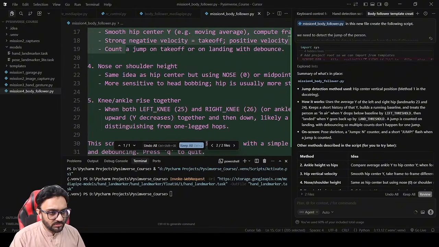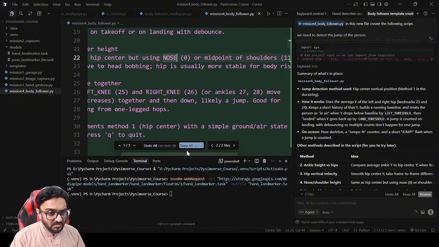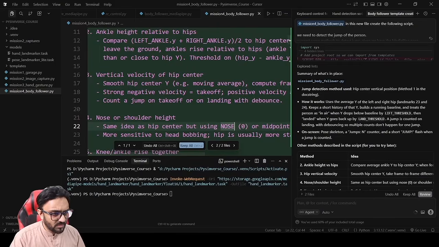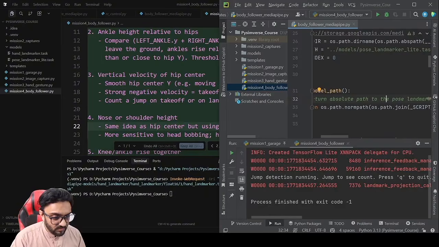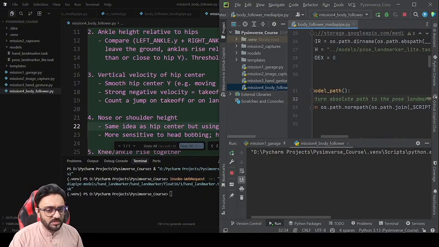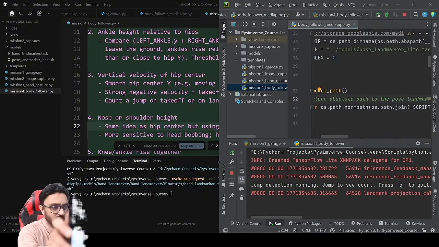Nose or shoulder height. Same as hip center, but nose midpoint. More sensitive to head bobbling. No. Knee ankle rise together, when both left knee and right knee. Yeah, that could work. But I think the best one would be number 3. So it already implemented number 1. So let's see if that will work. If it works, we can keep that or we can use a new one.